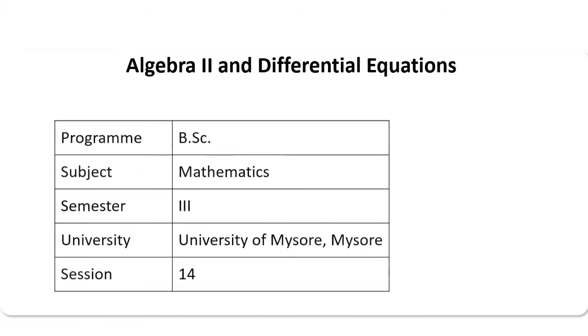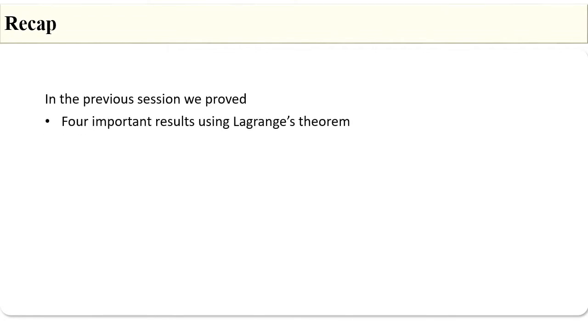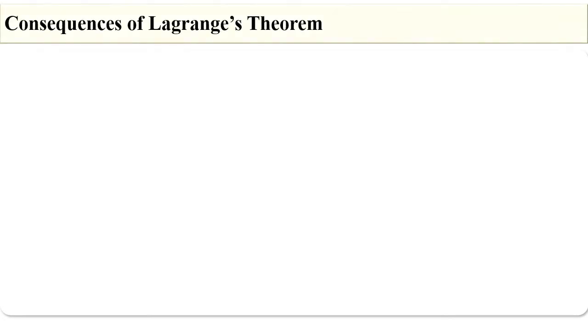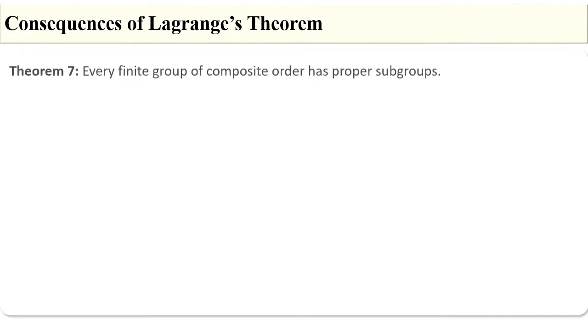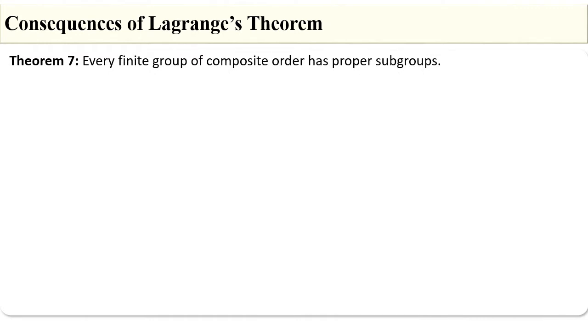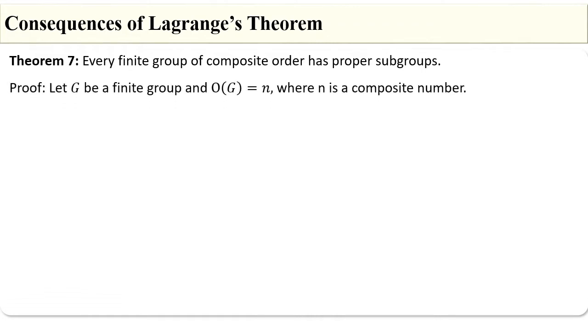Hello everyone. In the previous session, we discussed Euler's theorem, Fermat's theorem and two consequences using Lagrange's theorem. Now, in this session, we will prove some more consequences using Lagrange's theorem. The first one is: every finite group of composite order has proper subgroups.